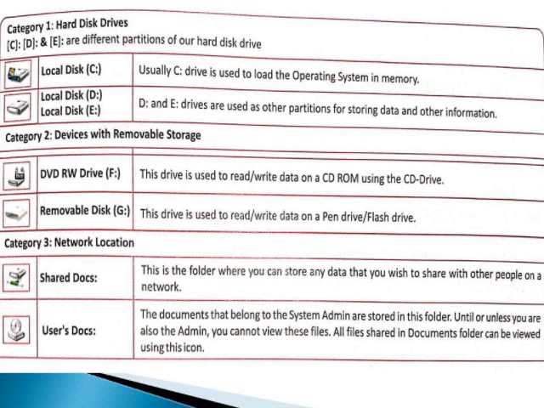DVD drive. This drive is used to read and write data on a CD-ROM using the CD drive. Removable disk. This drive is used to read and write data on a pen drive or flash drive. Shared Documents. This is a folder where you can store any data that you wish to share with other people on a network. User's Documents. The documents that belong to the system admin are stored in this folder. Unless you are also the admin, you cannot view these files. All files shared in the document folder can be viewed using this icon.